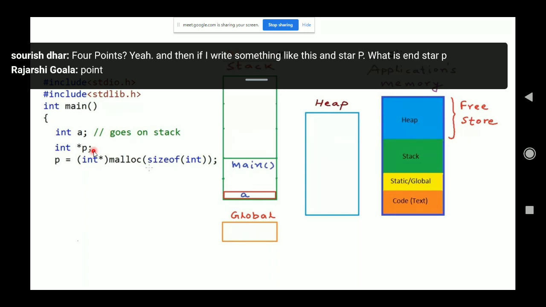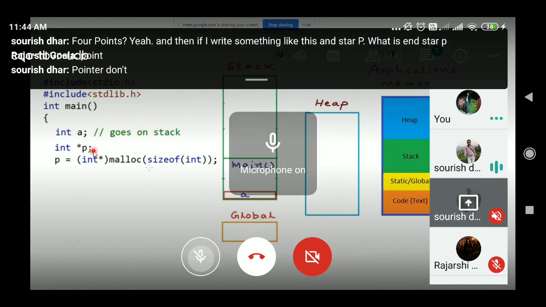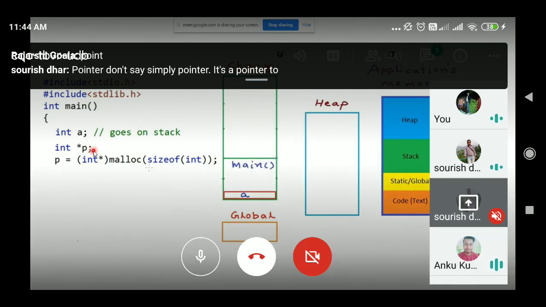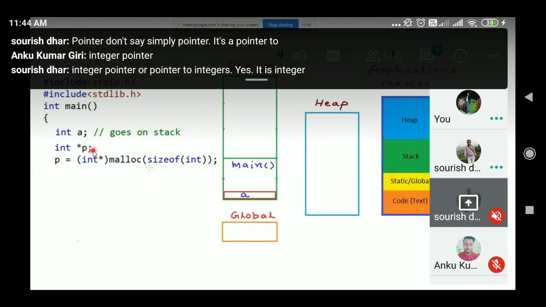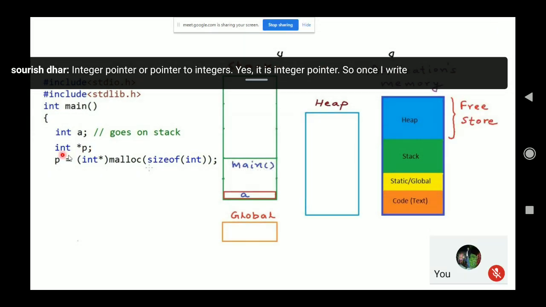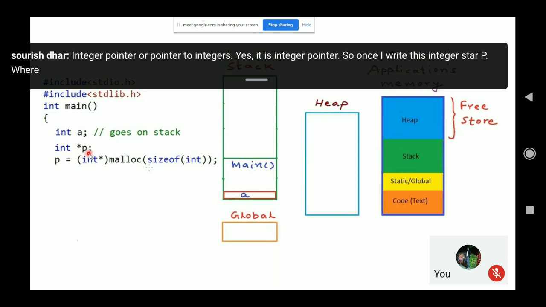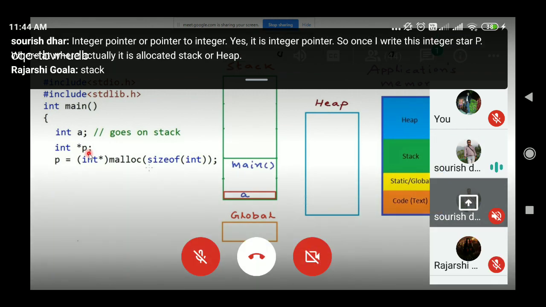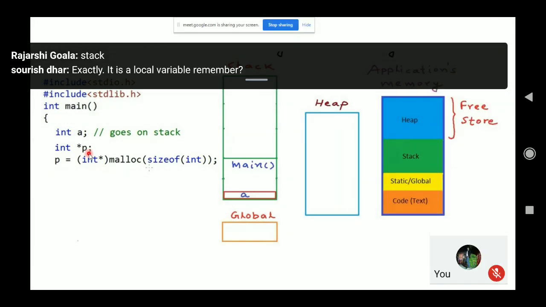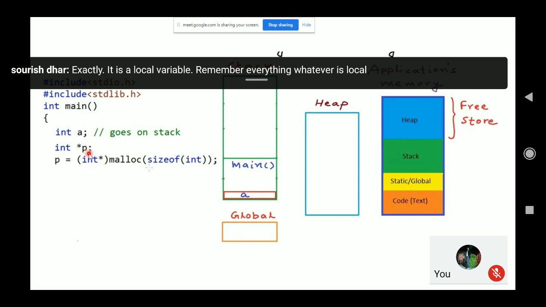It's a pointer, an integer pointer, or pointer to integer. So once I write this int star p, where is it actually allocated, stack or heap? Stack. Exactly. It is a local variable. Remember, whatever is local is allocated in stack.